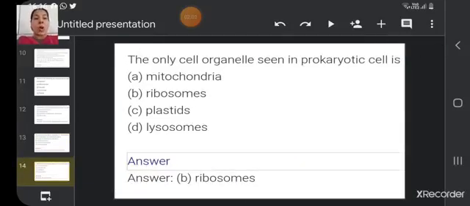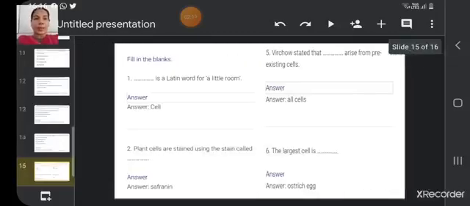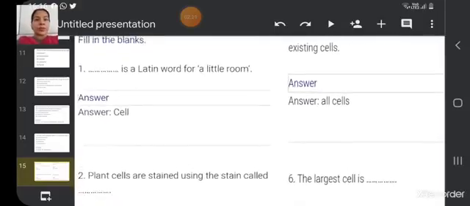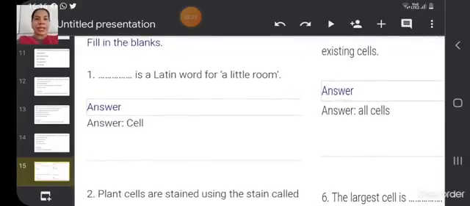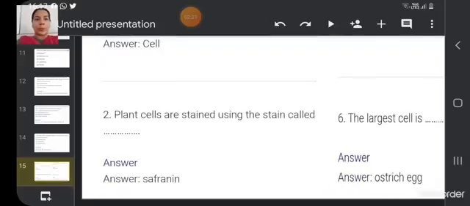The only cell organelle seen in a prokaryotic cell is mitochondria, ribosomes, plastids, or lysosomes? So the correct answer is ribosomes, which are present in the prokaryotic cell. Now let us practice some fill in the blanks. The first one is: dash is a Latin word for a little room. So the answer is cell. Cell is a Latin word for a little room.